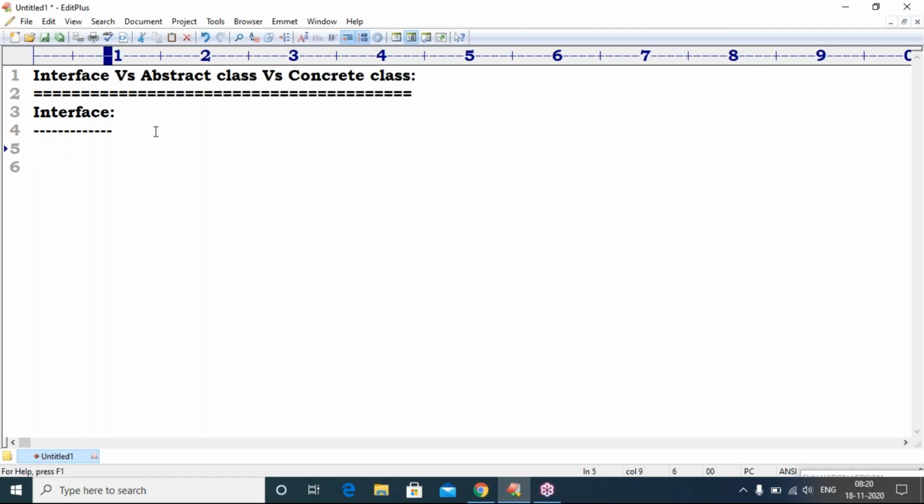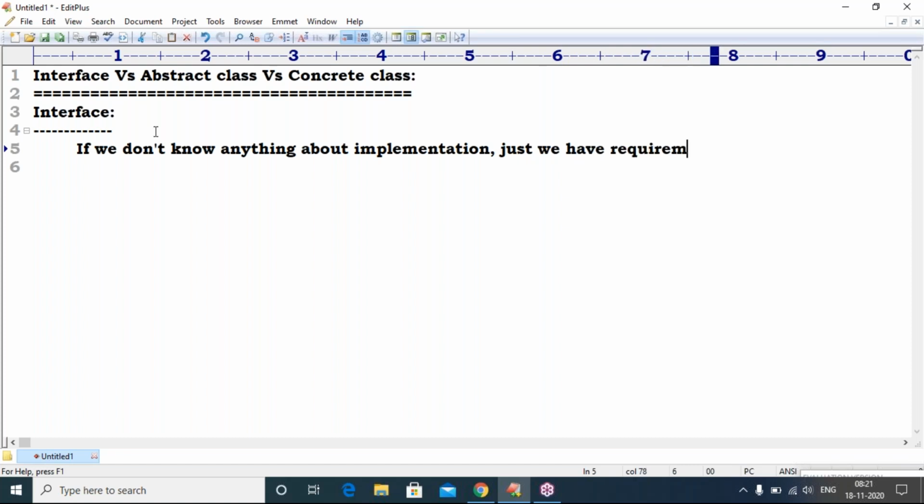Interface means if we don't know anything about implementation, and we just have a requirement specification. What's the purpose?